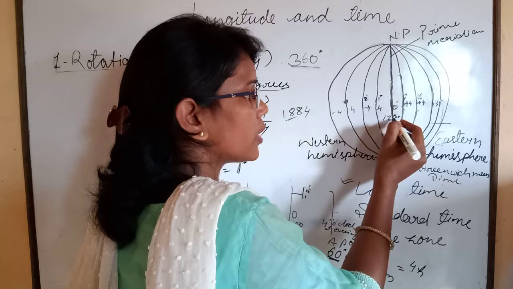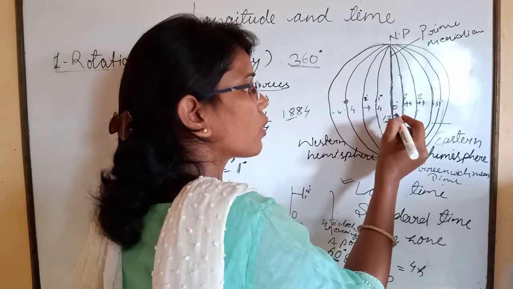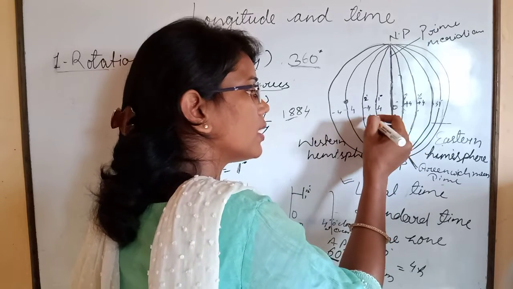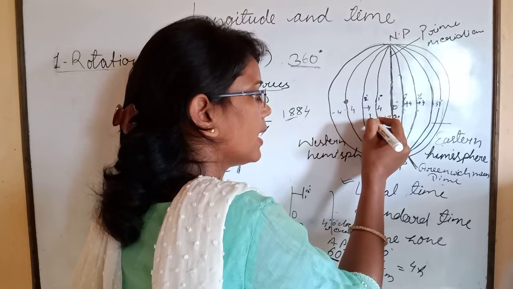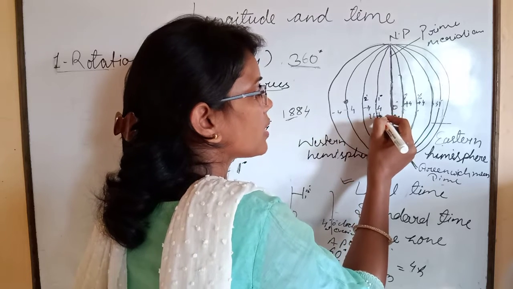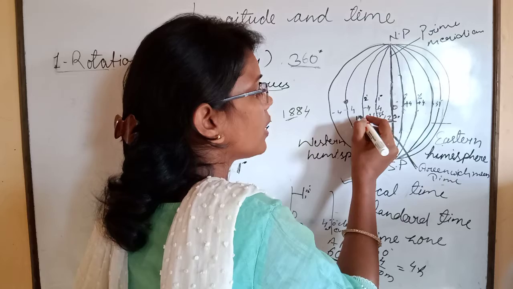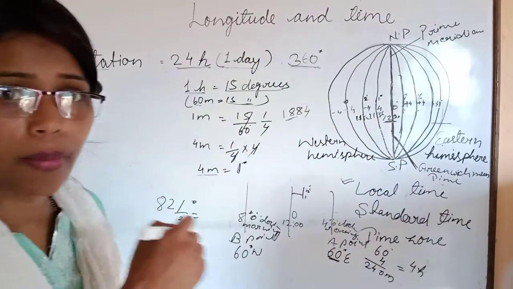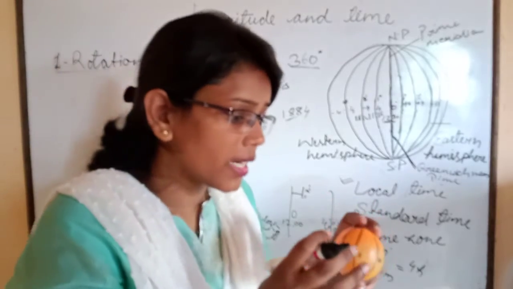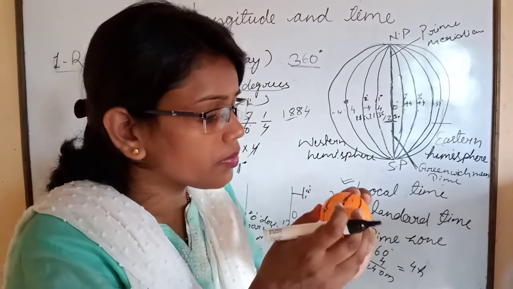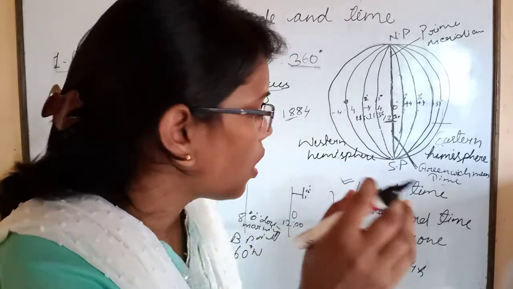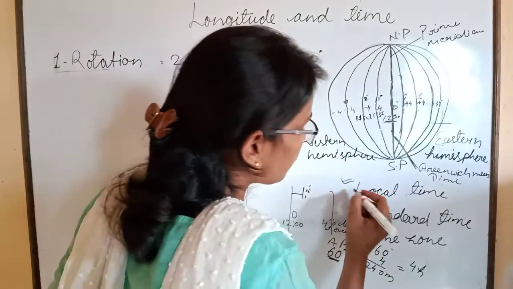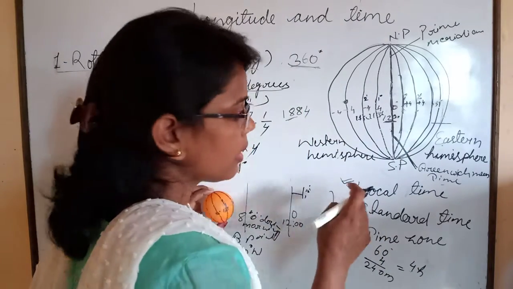That means if it is 12 o'clock on the prime meridian, then in the western hemisphere it will be 11:56, then 11:52. We will subtract. So every meridian has its own local time.